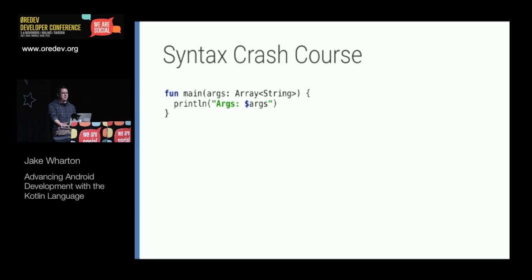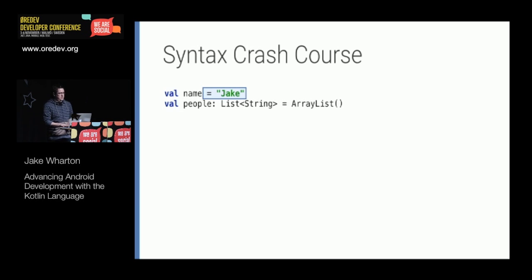Here's another example. This would be what a main method looks like if you're writing just a normal Java application. We see that the array syntax for a type is a little bit different. It's treated more like a generic. The bytecode that gets emitted will use a string array, but in your code, you get to treat it like it's just a generic array. And then while we're not going to touch on this pretty much anywhere in the rest of the talk, there is string interpolation. So we can write strings and reference variables inside of them and have it be automatically replaced.